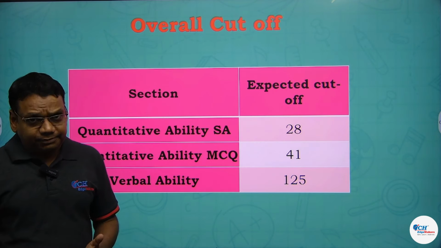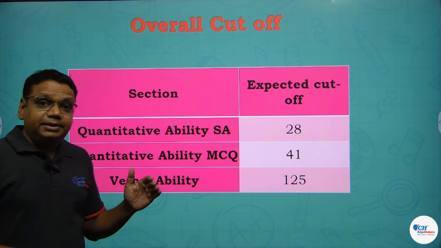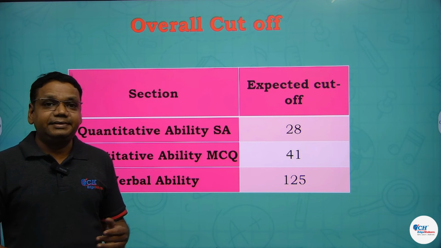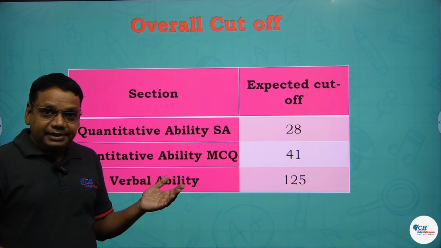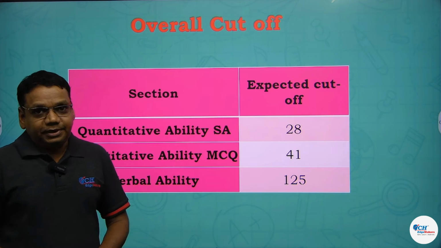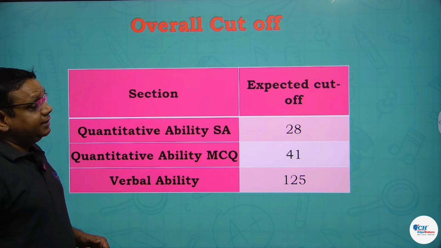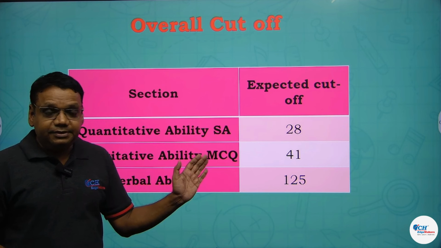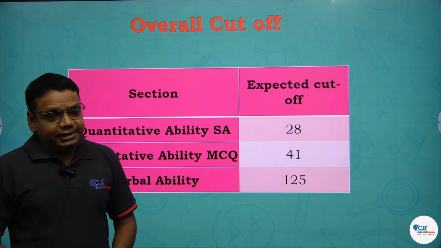Now if we talk about the overall expected cutoff, there are various factors that will affect it. For example, in quantitative ability short answer, the difficulty level of this particular section was easier than last year, so the cutoff will increase. Also, the number of test takers has gone up. So these two factors will increase the cutoff. Last year the cutoff for this section was 12 marks. This year we expect it to be around 28.